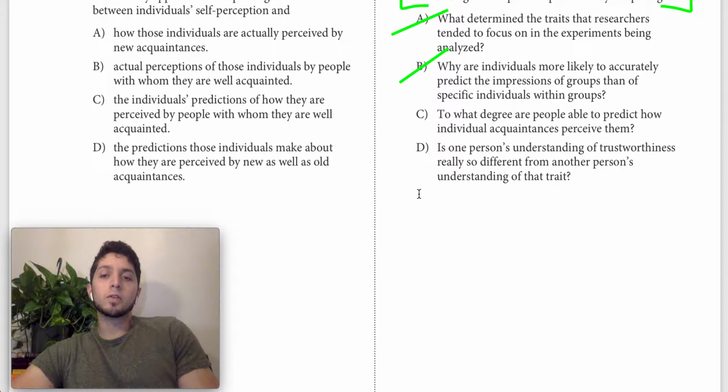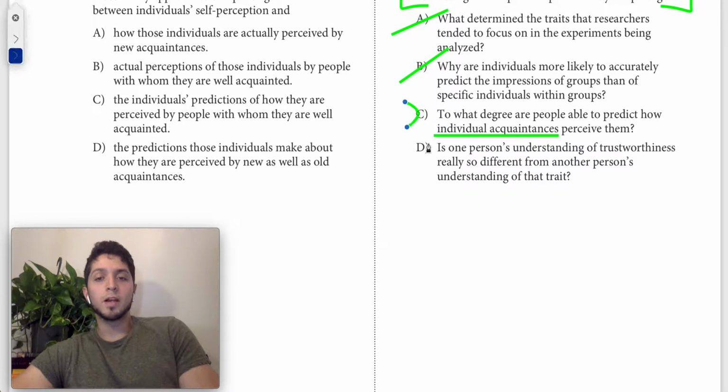C says, to what degree are people able to predict how individual acquaintances perceive them? This is pretty good because we are talking about individual acquaintances in the figure, and we are also talking about people's predictions of how other people view them and whether or not it's accurate, right, according to the correlation. So this is pretty strong, probably our answer choice.